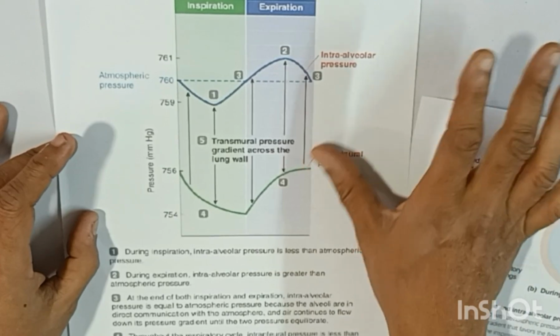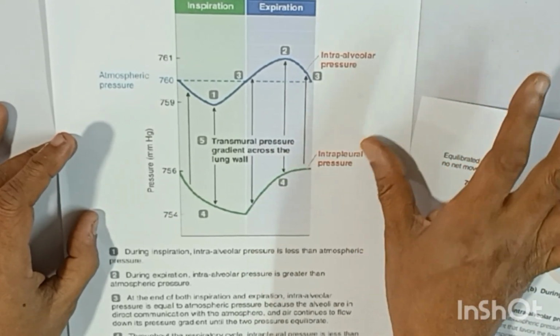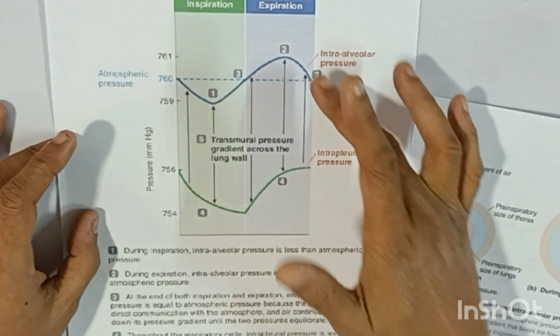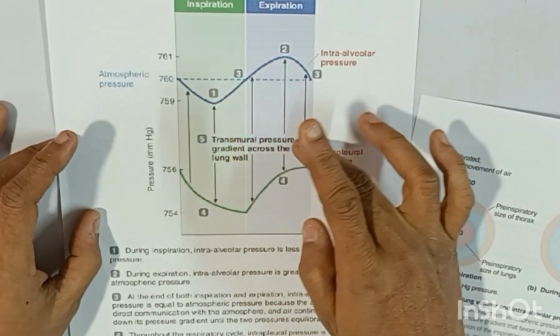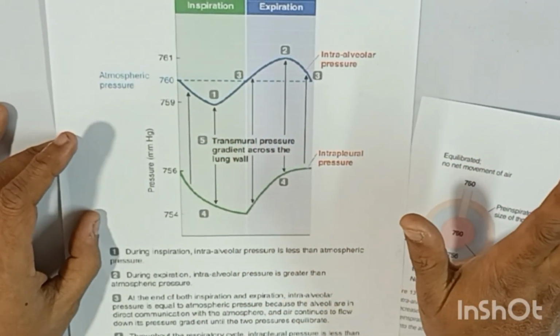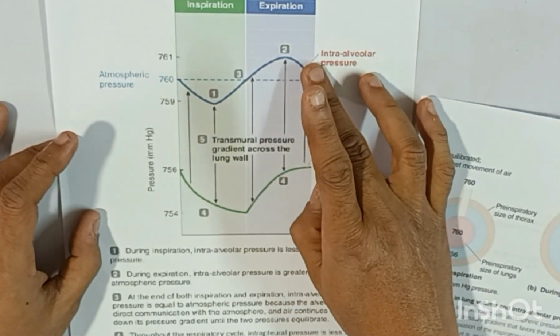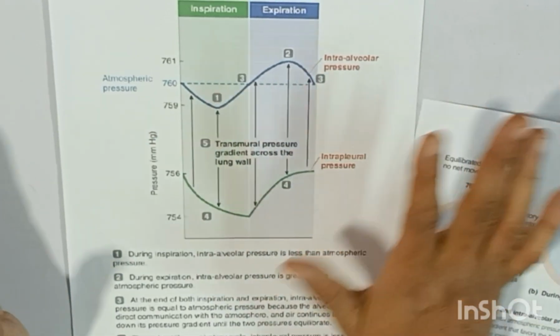The intrapleural space is a negative pressure zone inside our body. Thus a transmural pressure gradient always exists, and the lung is always stretched to some degree.